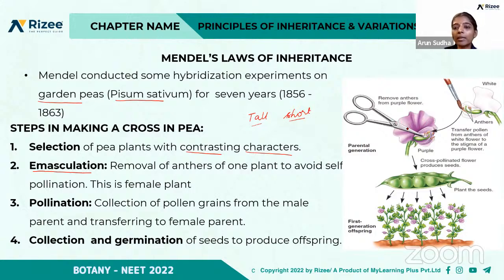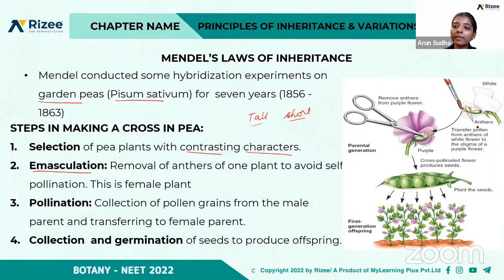For example, if it is a bisexual flower, in this purple flower, he removed the anther alone, right? So self-pollination is avoided. Now it is a female plant because it has only the female reproductive part.